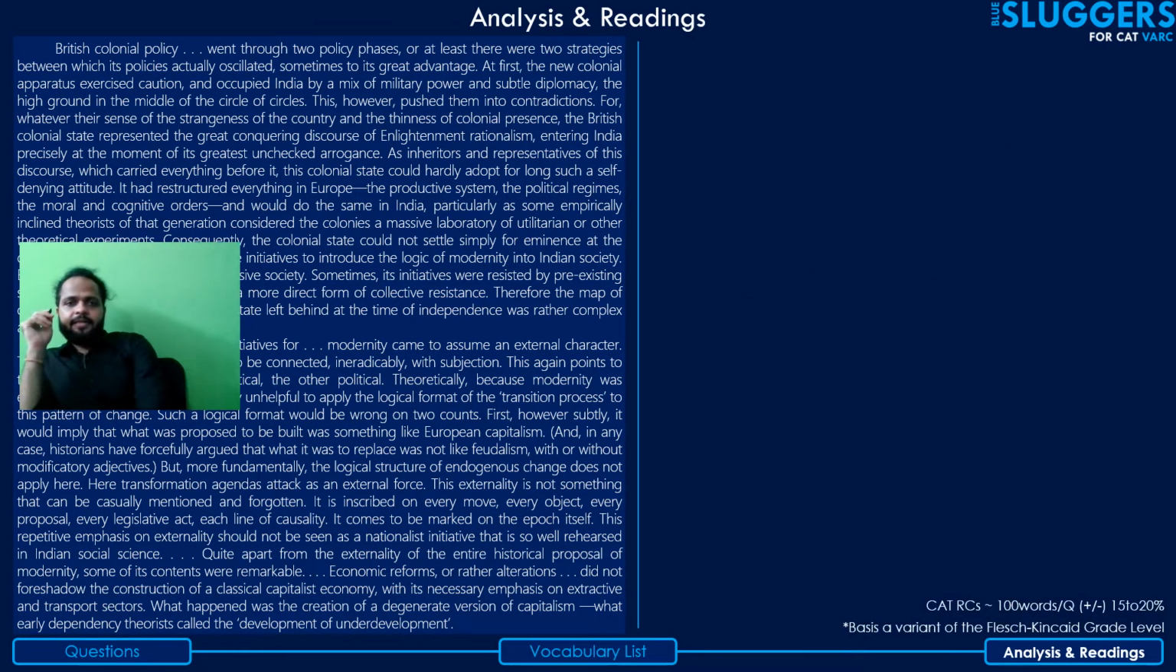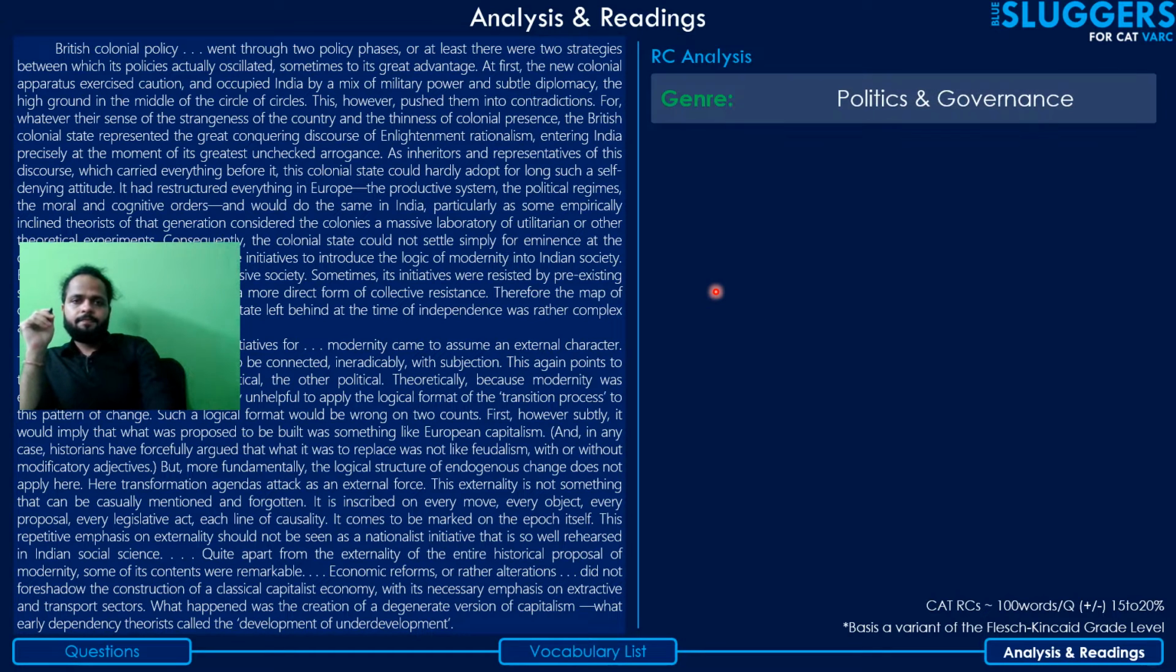Okay, guys, coming to the analysis and readings part, the first parameter that we'll discuss is the genre. Now, the genre is basically the source, the domain of the source from where the passage has been taken. It can be psychology, economics, management, science, technology, or politics, governance, culture, social sciences, history, many of them. So, and why is it relevant for me to tell you what genre the passage was from?